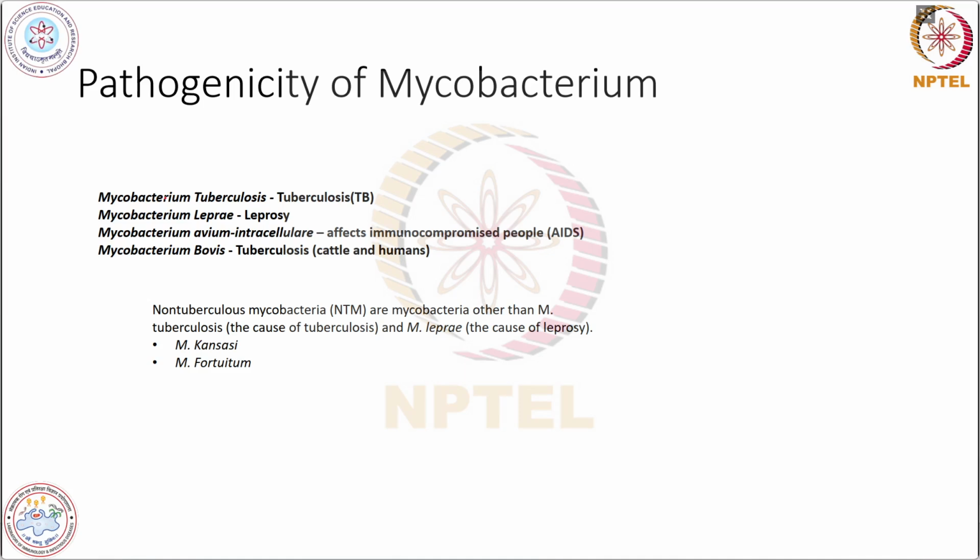If we talk about the pathogenicity of Mycobacterium, there are four particular species. First one is Mycobacterium tuberculosis. It causes tuberculosis. Second one is Mycobacterium leprae. It causes leprosy. Third one is Mycobacterium avium intracellulare. It affects immunocompromised people. And the fourth one is Mycobacterium bovis. It causes tuberculosis in cattle as well as humans.